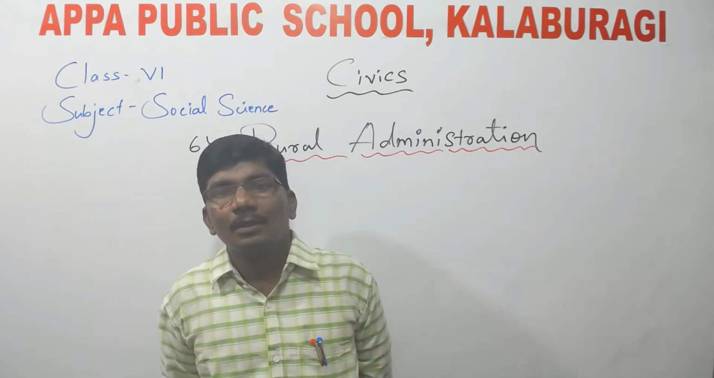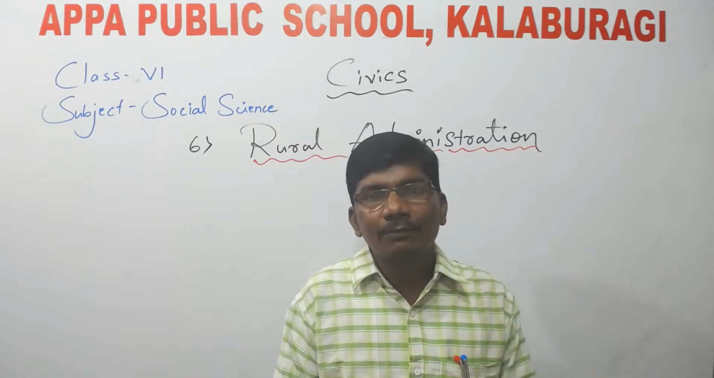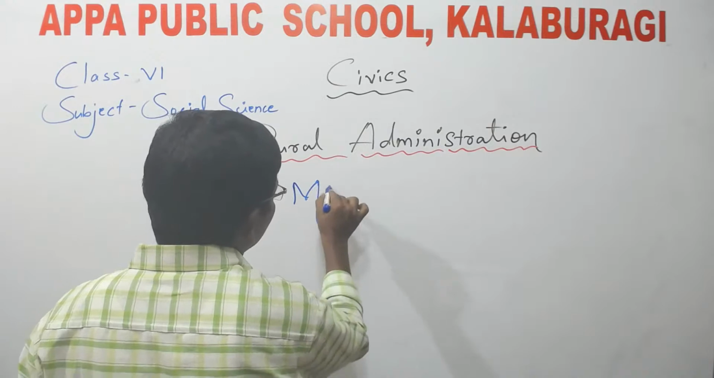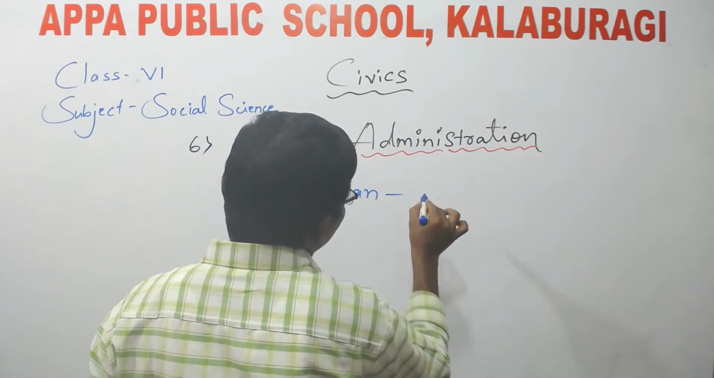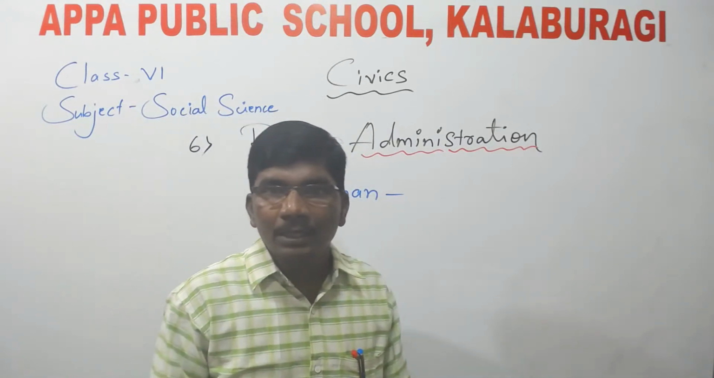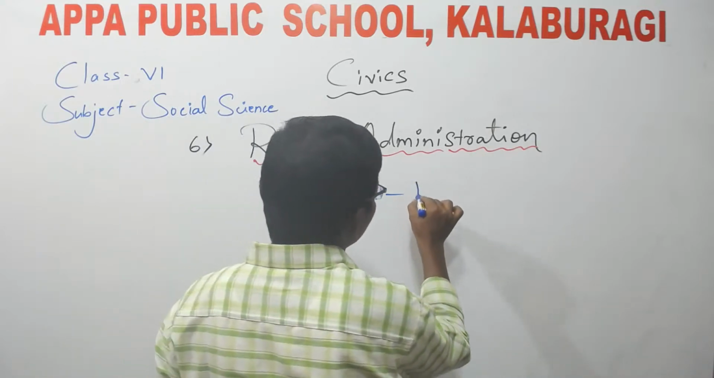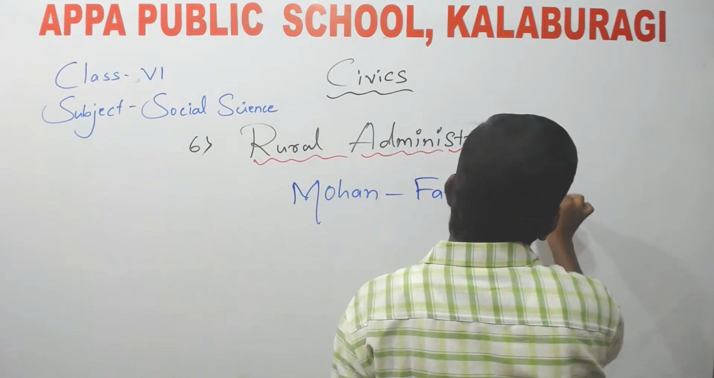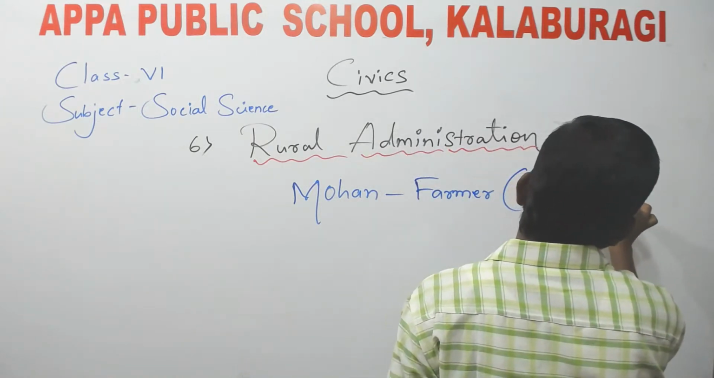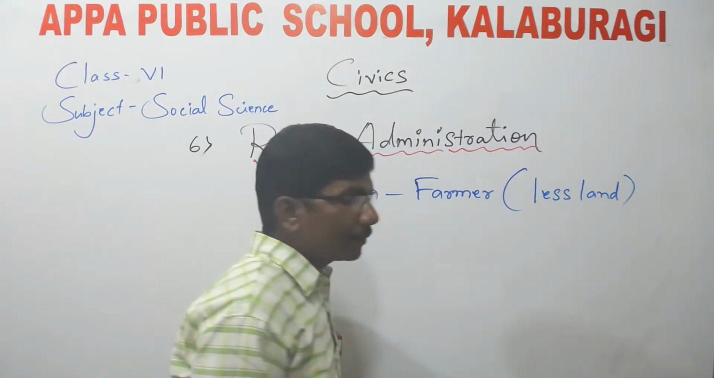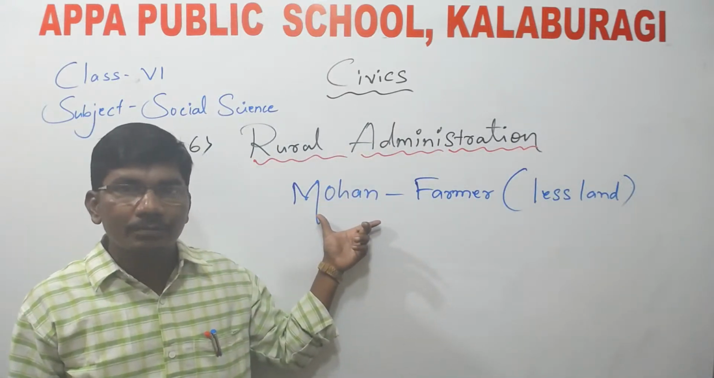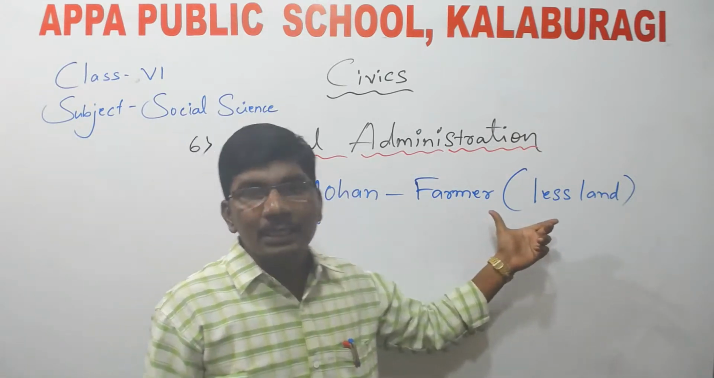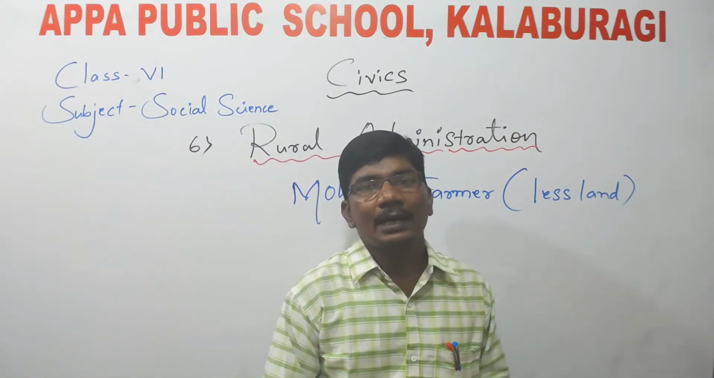So there was a village. In that village, there was a farmer. His name was Mohan. So Mohan was living in a village and he was a farmer. What is that, children? Mohan was a farmer and he had less land. He was having less land.